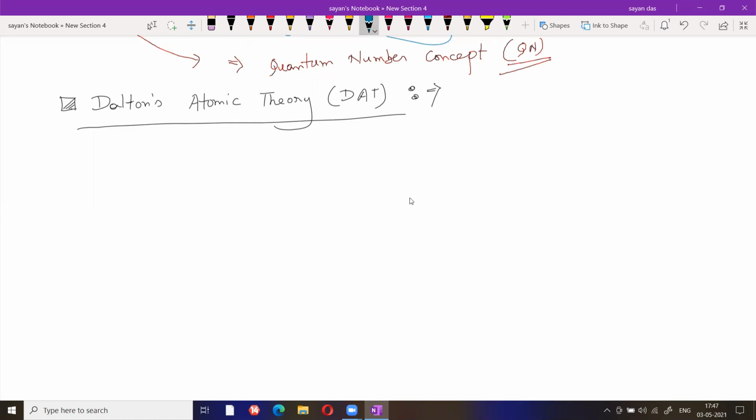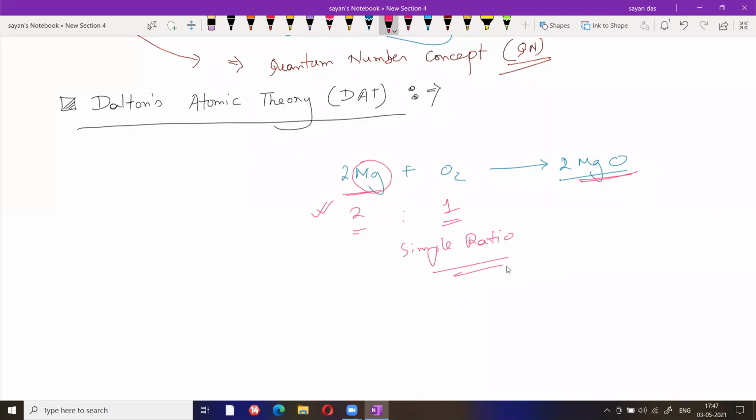Suppose magnesium reacts with oxygen, it gives magnesium oxide. In this case, what is the ratio? 2:1. So we can say that two atoms of magnesium react with one molecule of oxygen and give magnesium oxide. This ratio is a stoichiometric ratio. No fraction is present here. That is basically a simple ratio.